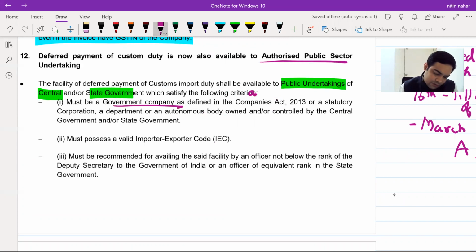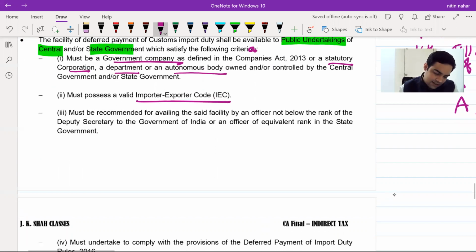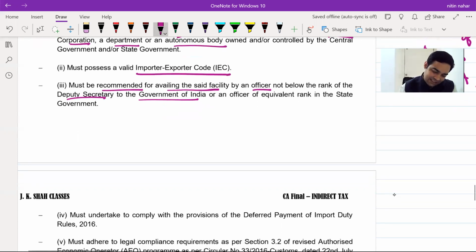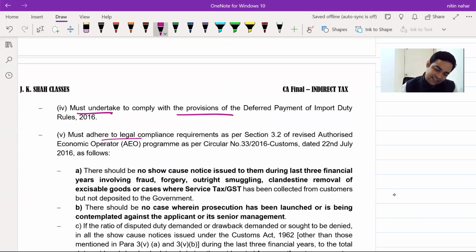Now, first it must be a government company or a statutory corporation, department or autonomous body. It must have an IEC, obviously they will have. It must be recommended for availing this facility by an officer not below the rank of Deputy Secretary in the Government of India. So the Revenue Secretary has to advise that please go for this scheme, and then it must undertake to comply with the provisions of the deferred payment scheme, and must adhere to the legal compliances as per section 3.2 of the revised authorized economic operator scheme, which is not there in your syllabus.